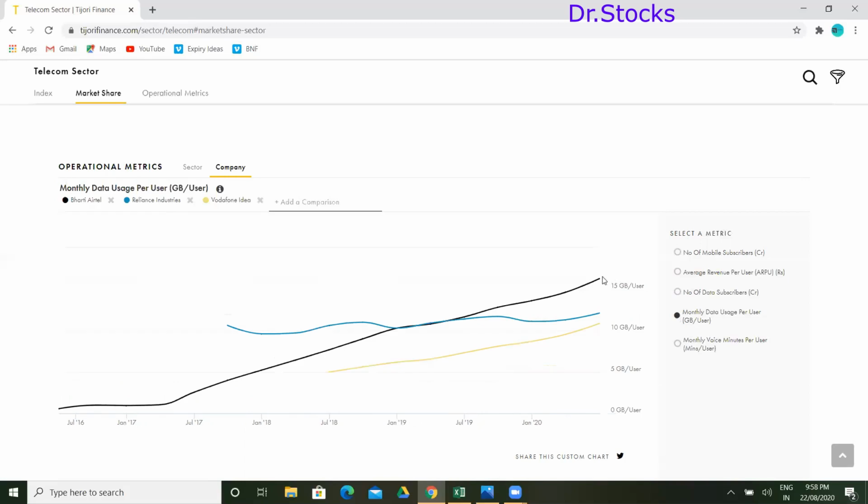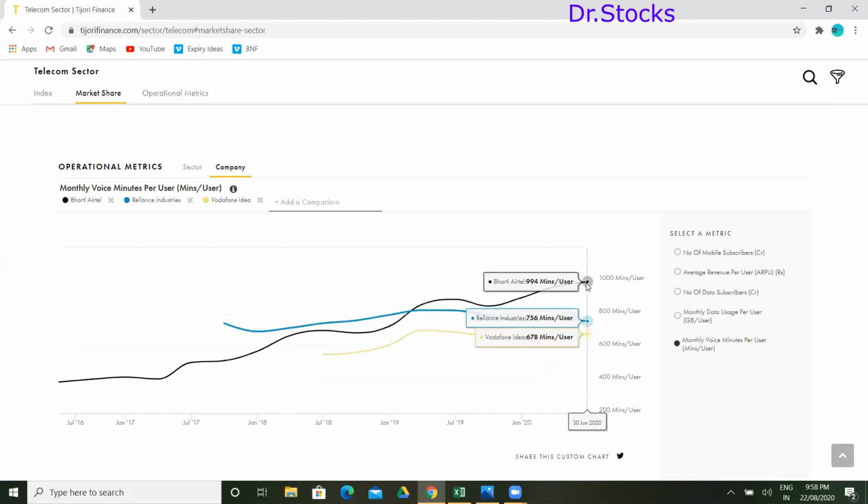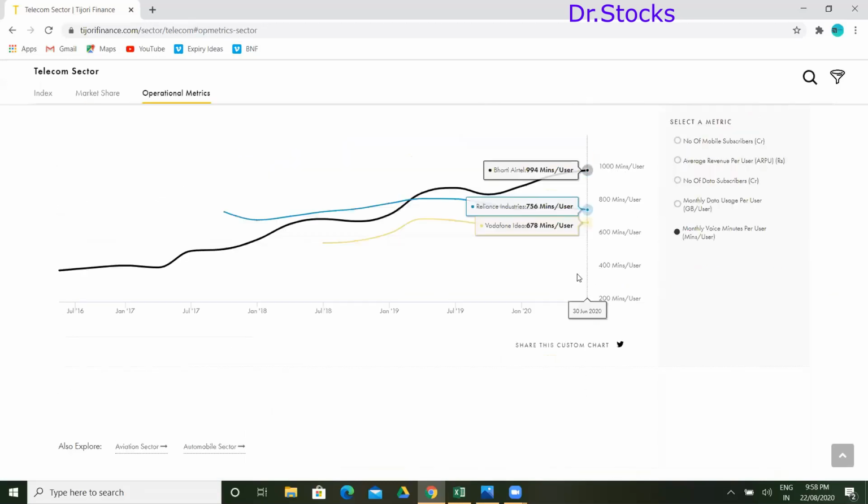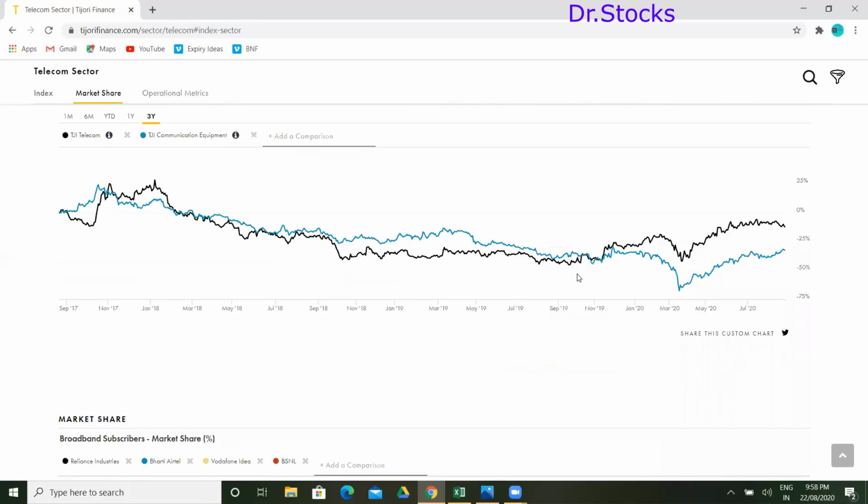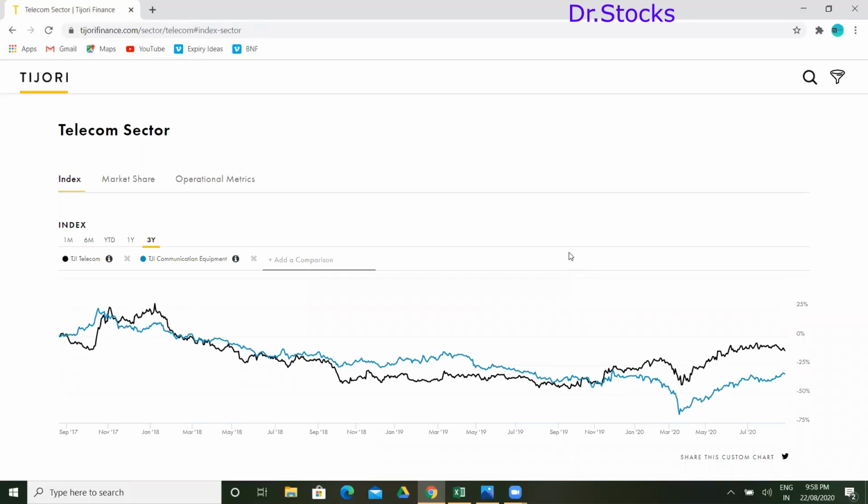Monthly data average, here also it will be Jio. Okay, no, it's not Jio, here it is again Airtel. Monthly voice minutes per user. So these are the ways you can check what is what. This is a good piece of information.